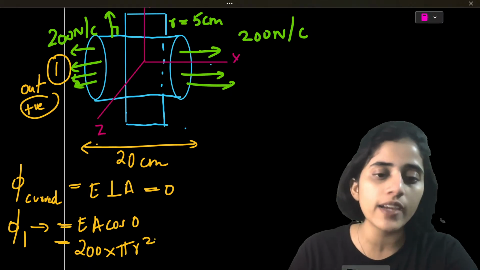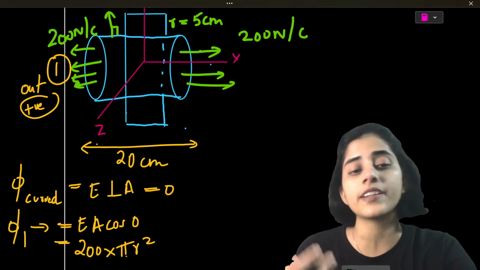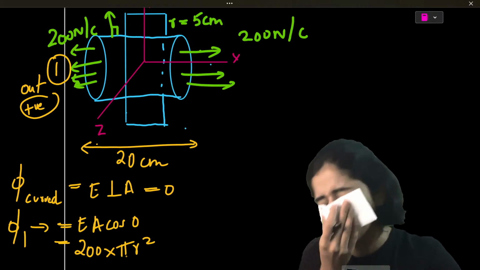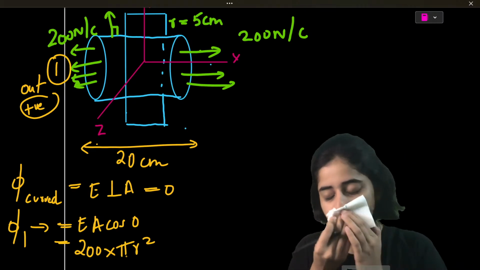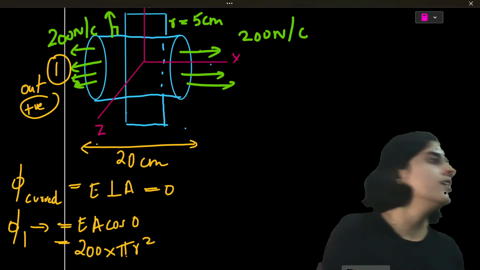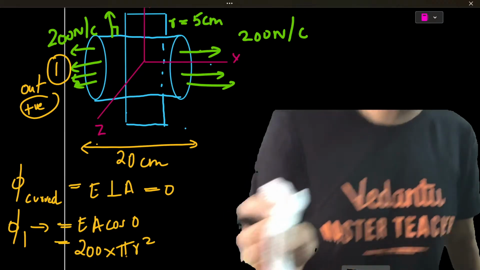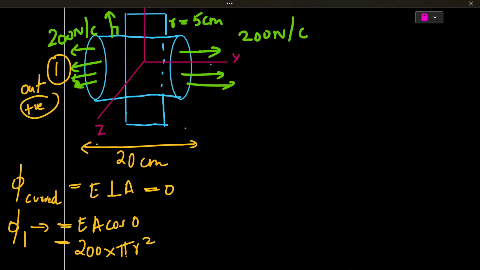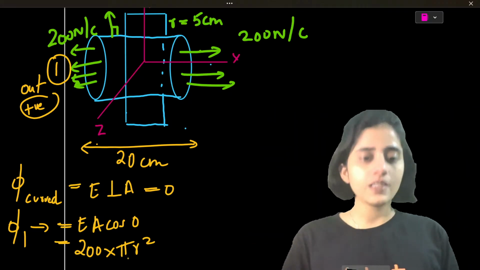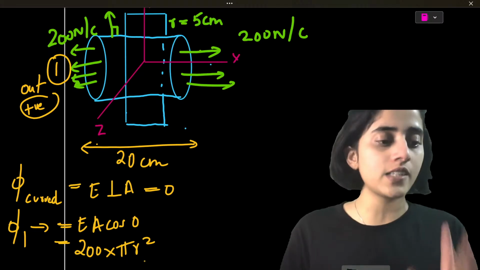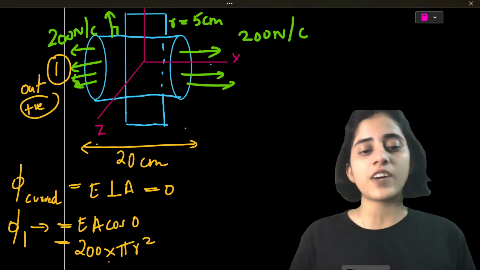what is the area of a circle? Pi r square. So the radius r is 5 centimeters.